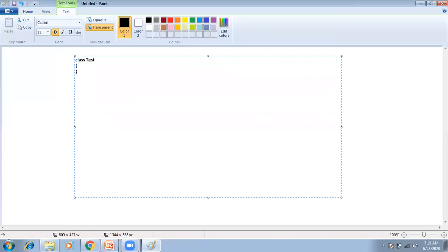See, this is the example. This is a Java program, which is nothing but a class. A Java program starts with a class. This is class Test, open curly brace and close curly brace. Everything you write in the Java program is written in the class only.